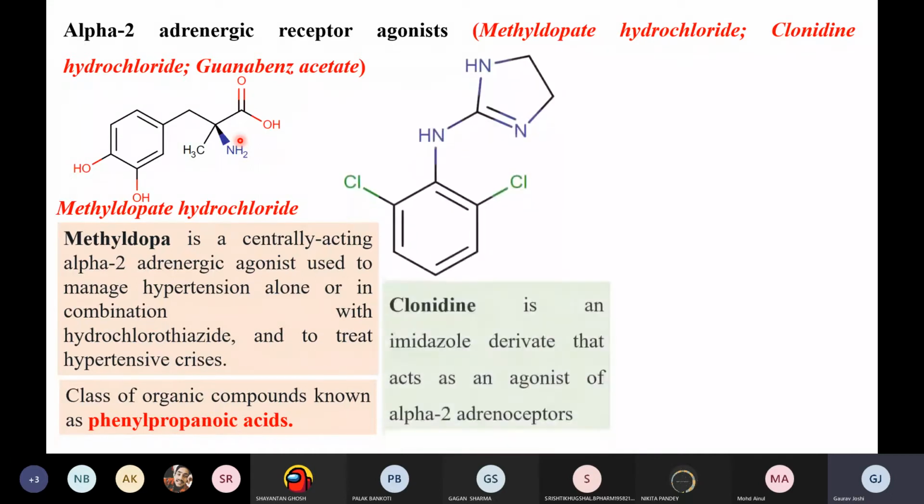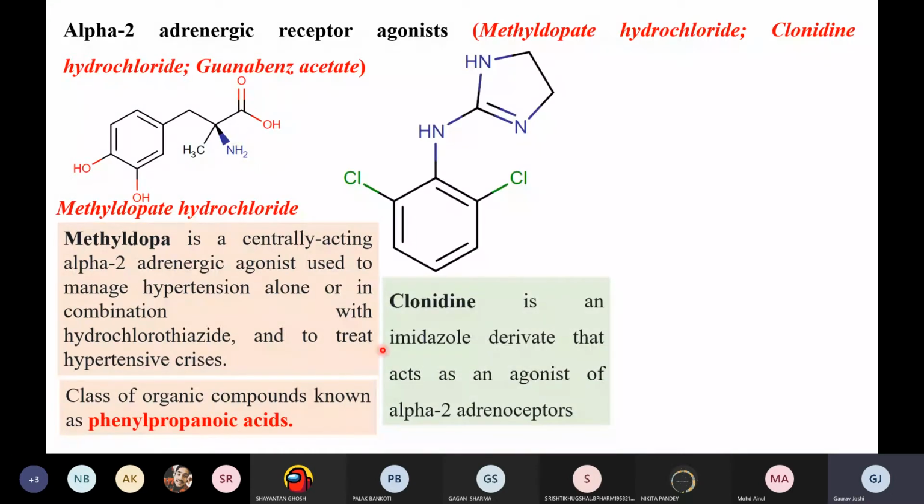So now we have the second molecule, right? The second molecule is clonidine, right? This clonidine is an imidazole derivative, which acts as an agonist of the alpha 2 adrenoreceptors, right? So what it will be doing is, it will be allowing the binding of the epinephrine to the alpha 2 receptors, and it will be disallowing the binding of the norepinephrine. Hence, it will be lowering the blood pressure, right? So this is the second drug.